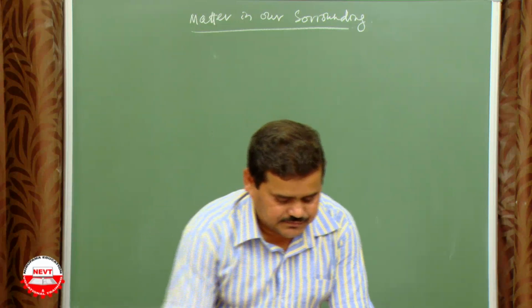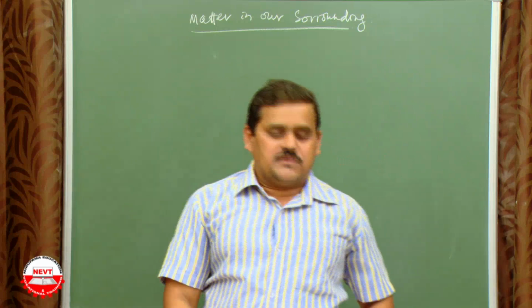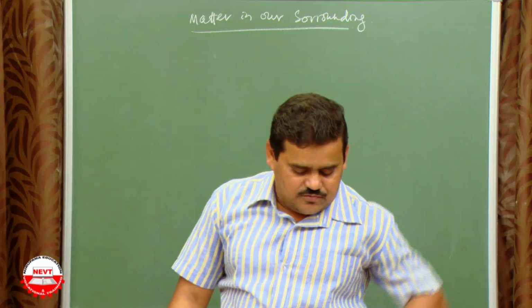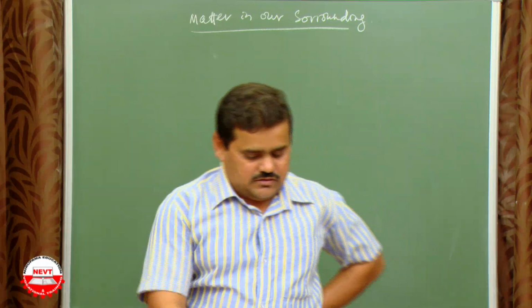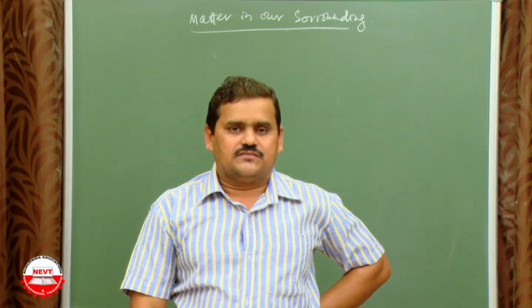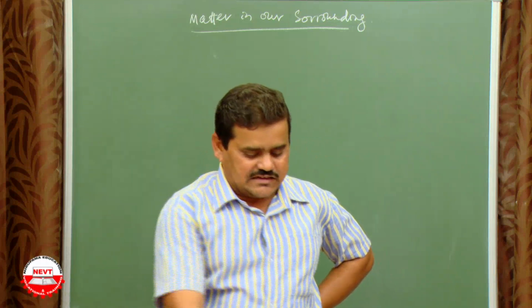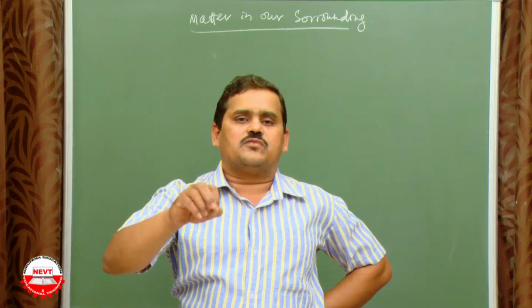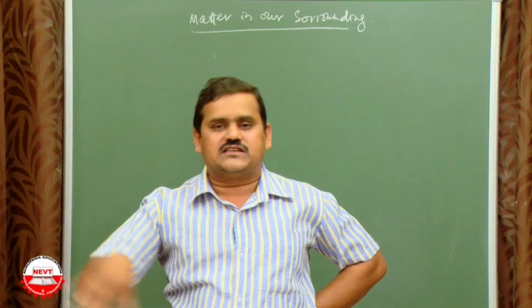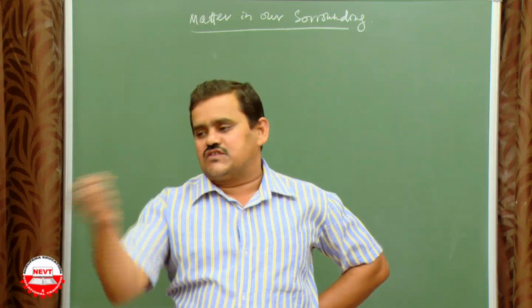Now we will discuss some characteristics of the particulate nature of matter. Before that, there is one activity in your book. You can read this activity. No questions come in the exam from the activity part. But if you want to see it, dissolve some common salt and it will distribute inside the water, that is, make a solution, and now you are not able to see the salt particles.